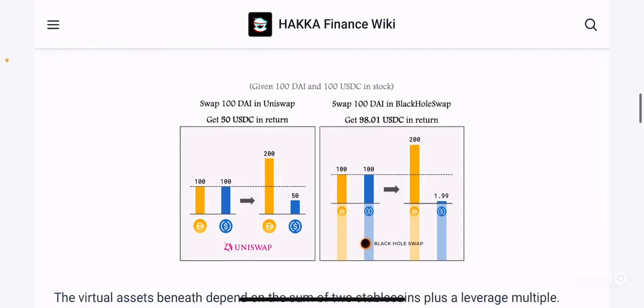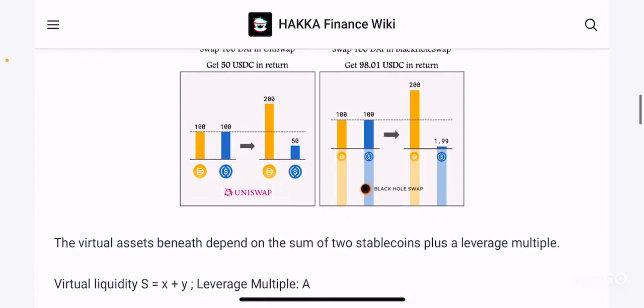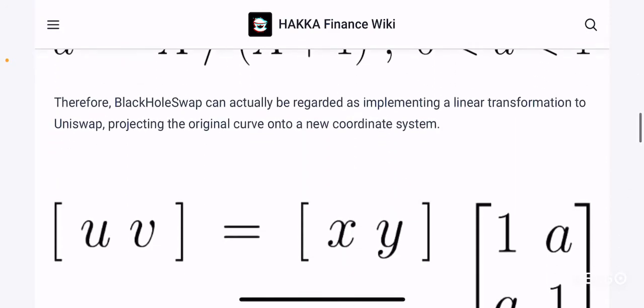They have an example of Uniswap where I gave an example of 100 DAI and 100 USDC. You can clearly see that during swaps, you are left with more of one and less of another, right? But when it comes to Black Hole Swap, if you start with 100 and 100, you can still perform your swaps if there is 200 DAI versus $1.99 worth of USDC, by using the excess DAI as a mortgage to borrow more USDC in order to keep the liquidity from going shallow, right?